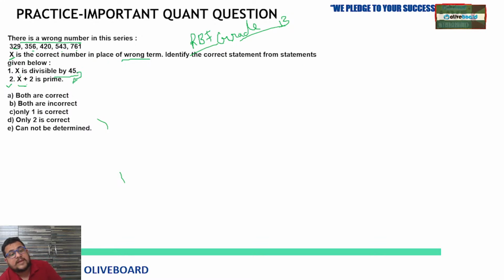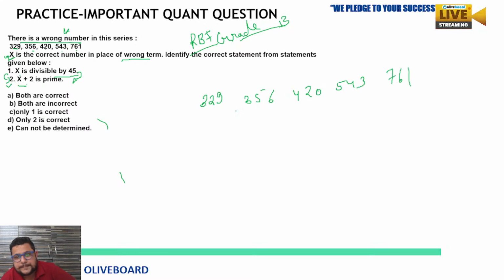But first of all, we have to get the value of X, because they have used X in both statements, and X is the correct number in place of that wrong number. And for finding out that correct number, first of all, we must know the wrong number. So we will go for the pattern. What kind of pattern is going on there? Can anyone tell me which number is wrong in this series? 329, 356, 420, 543, and the next one is 761.